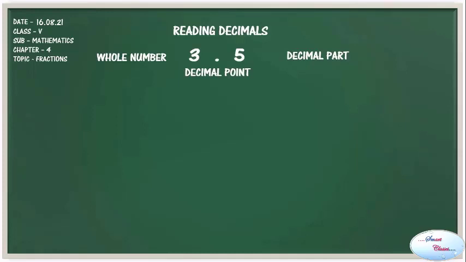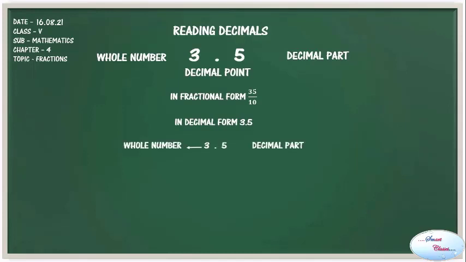So 3.5 means 3 whole parts and 5 parts of 10 divisions. In fractional form, we wrote 35 upon 10. The same thing in decimal form will be written as 3.5, where 3 is a whole number, 5 is a decimal part, and point is the decimal point. Remember, whenever we are writing any decimal number, the decimal part will always be read separately.